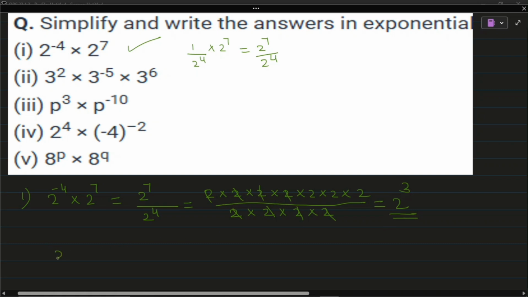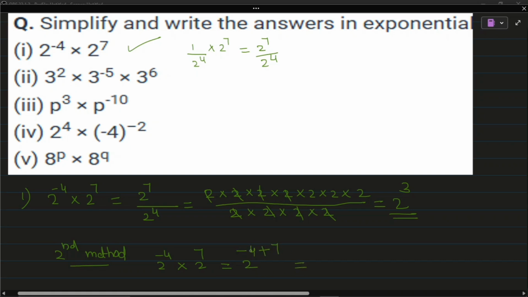Or second method is here. Second method also you can do, but normally students make mistakes in this second method. See, 2 raised to minus 4 multiplied with the 2 raised to 7. So base is same. For multiplication, add the power. So we can write 2 raised to minus 4 plus 7.